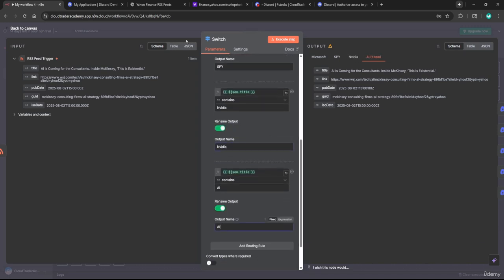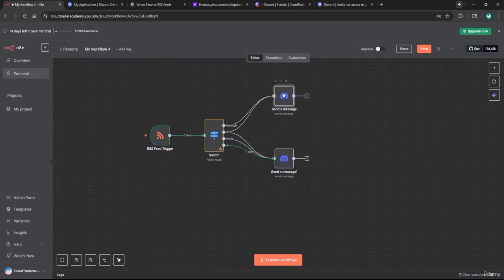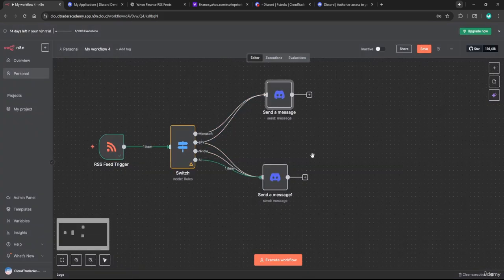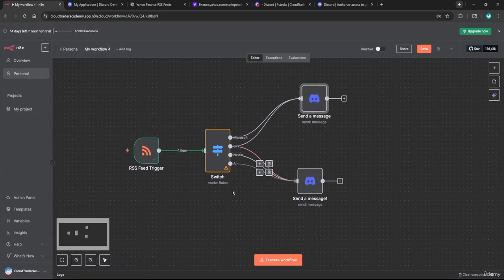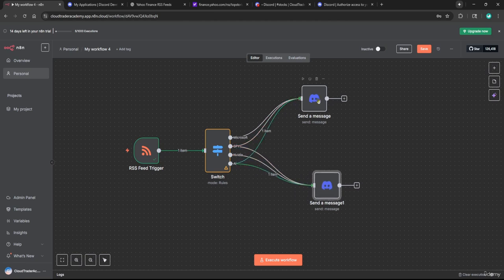That'll be a lot easier to see. So let's go back. Okay. So now we have our 4 outputs. Let me zoom in actually. We have our 4 outputs. We have Microsoft, SPY, NVIDIA, and AI. And I said, maybe if you're interested in Microsoft and SPY, you'll also want to know news on AI. It could be helpful. So I'm going to drag this connection here over to our top action up here.